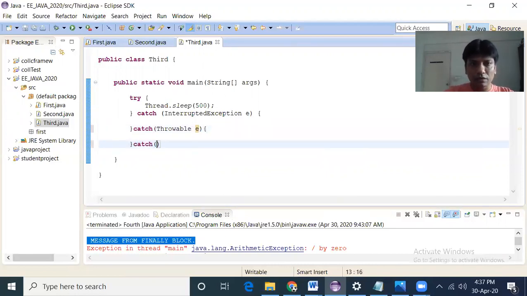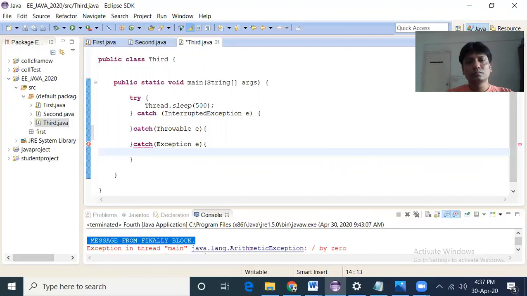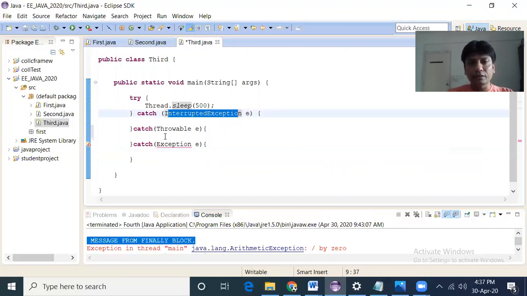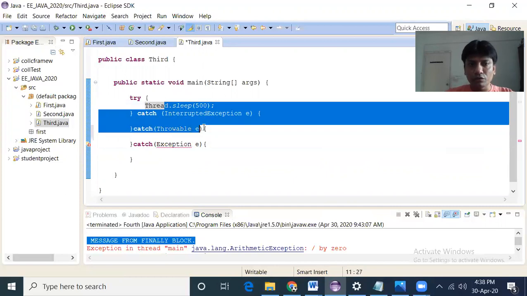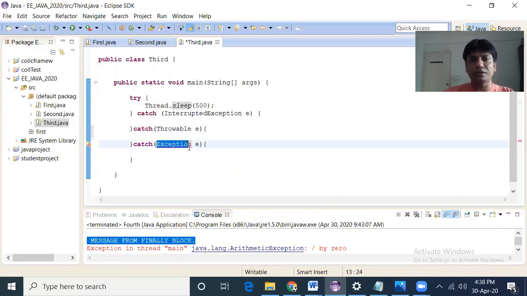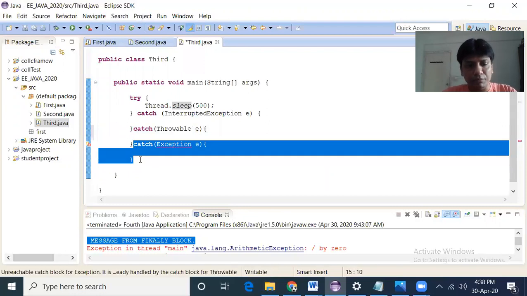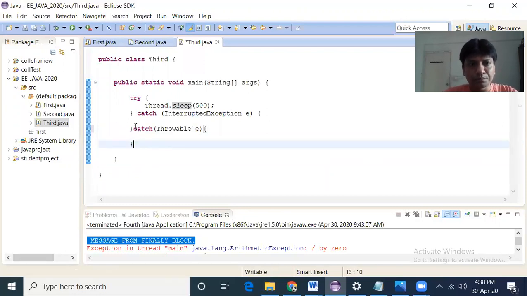Now in catch, I want to use Exception. I see this error comes. Why does this error come? Because this hierarchy is wrong. InterruptedException, then Throwable, is absolutely fine, but Exception cannot come here. Why? Because Exception is not a parent class of Throwable, rather it is a child class of Throwable. So I have to give it in a proper position, that is here.